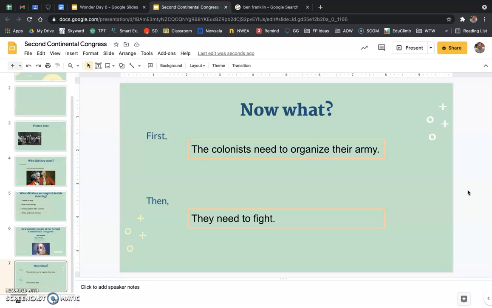Okay, now tomorrow what we're going to do is talk about the very first fight of the American Revolution. Oh, just kidding. We're not going to talk about that. I got a little bit ahead of myself. We'll do that on Thursday. Tomorrow what we'll talk about is the different sides, how many people there were, how many soldiers there were on each side, and we'll see just how hard the colonists were going to have to fight. Okay, it's going to be a very challenging war. Okay, we'll talk about that tomorrow.